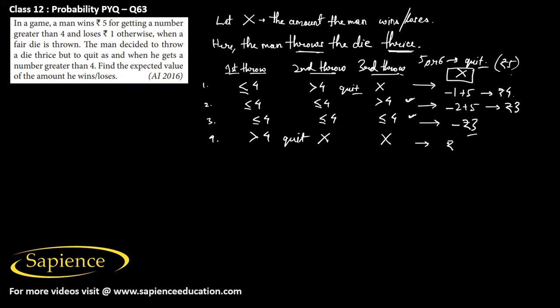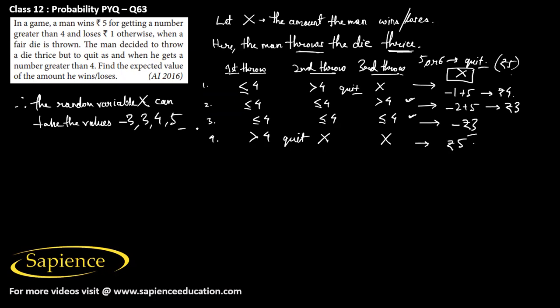So therefore, the random variable x here can take the values -3, 3, 4, and 5. Okay, so only these 4 values it can take.